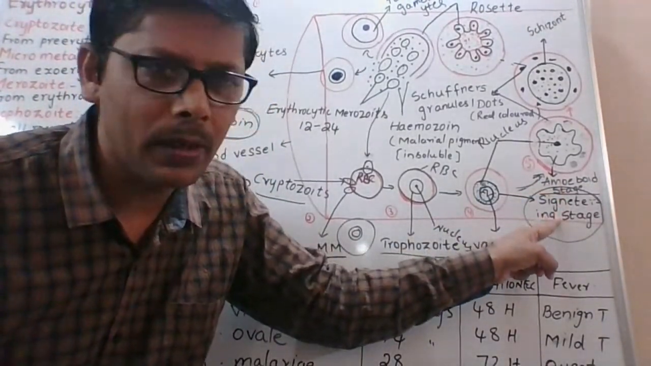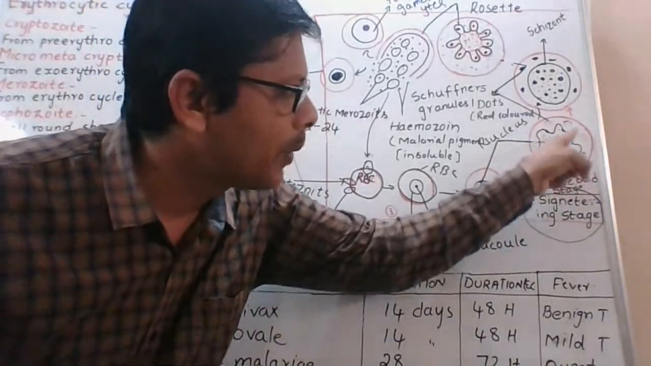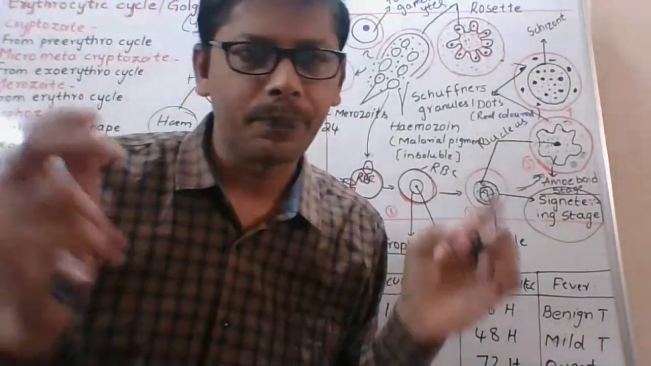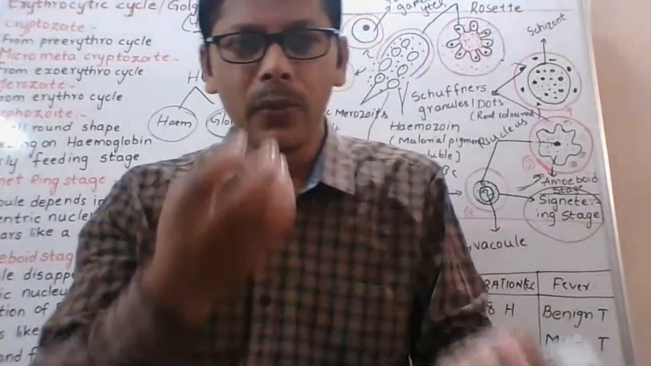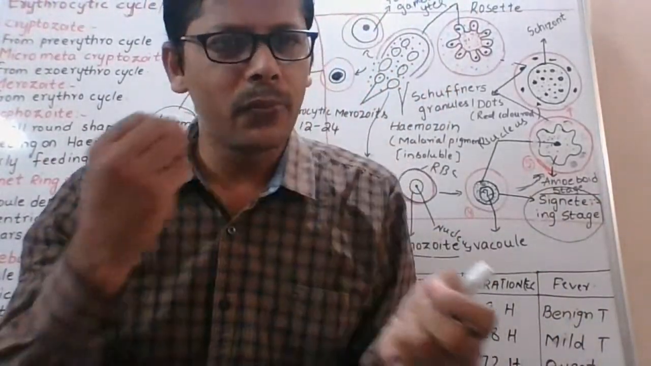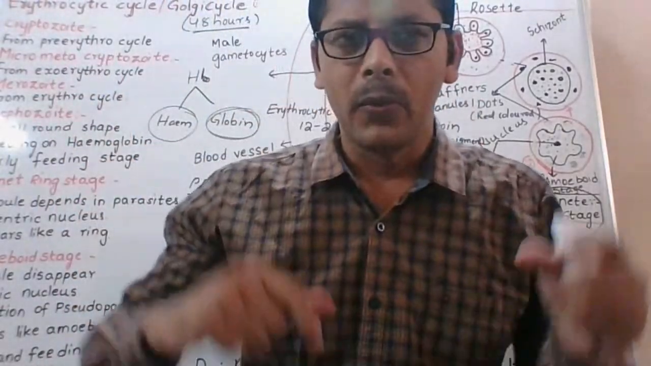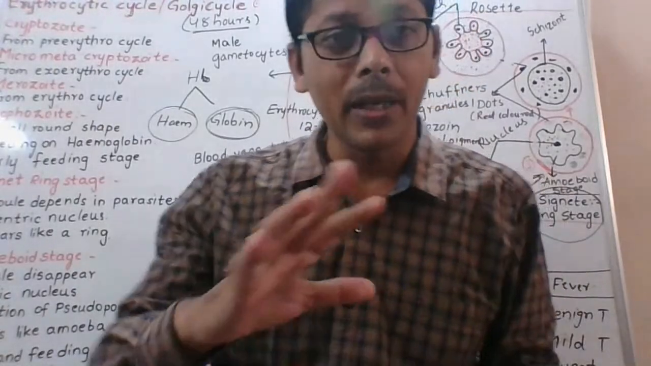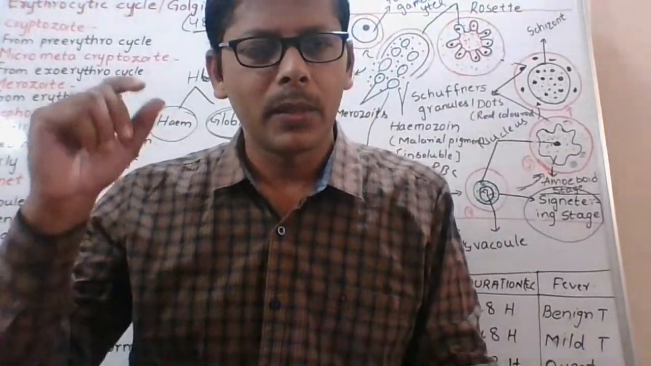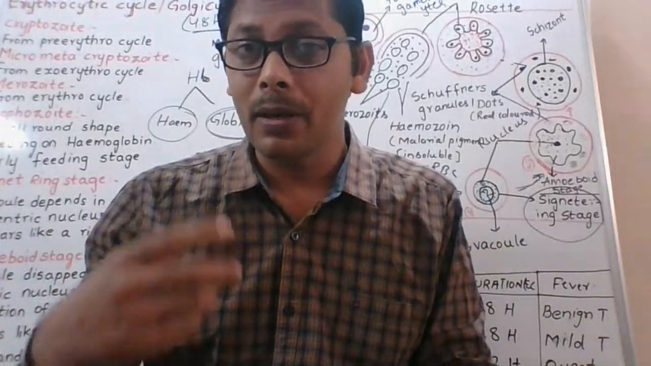It is a signet ring stage, and now it looks like an amoeba. It is called the amoeboid stage. This amoeboid stage actively feeds on our hemoglobin. For example, every day we are taking different types of food, but we do not digest all of it. Some of the plant food we cannot digest.